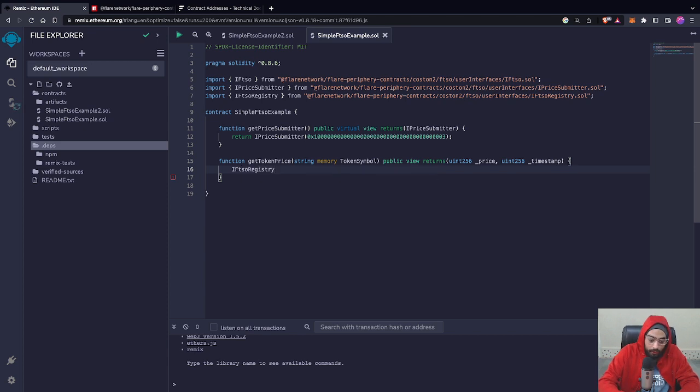So here you go, right? And now let's define the FTSO registry so it can store the contract address. Okay, now let's again call our FTSO registry interface, and it will be an address. So now we will use our get price submitter function to get our FTSO contract, right?